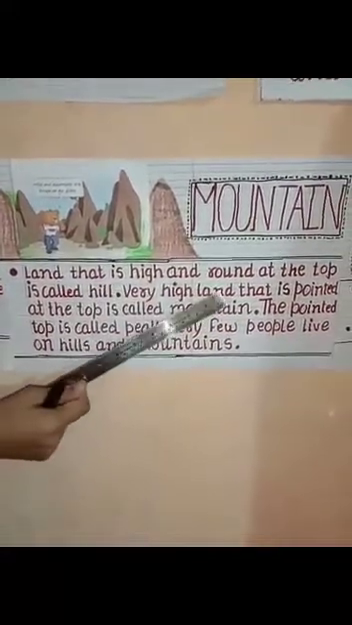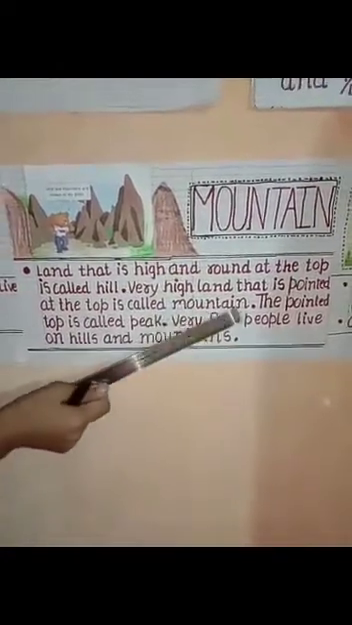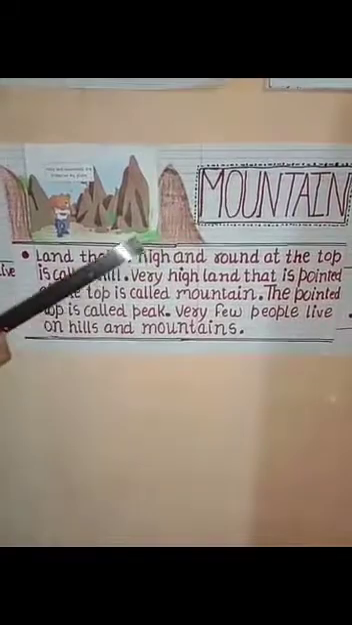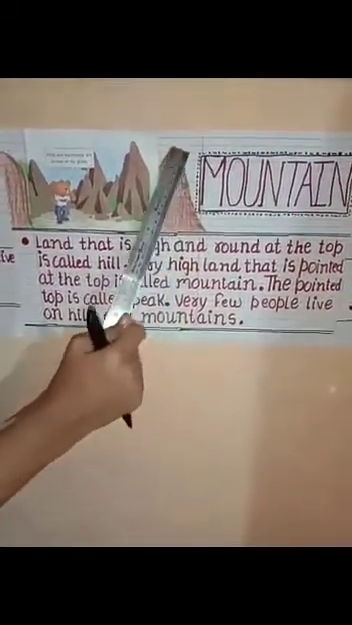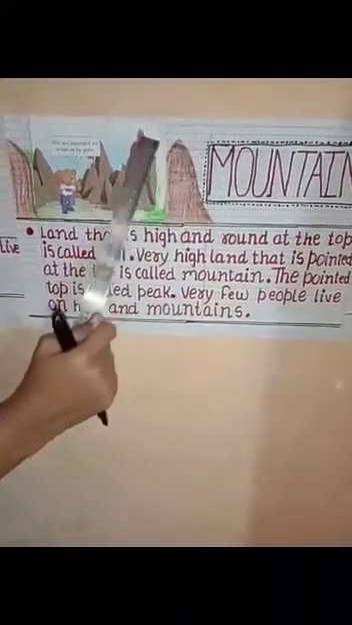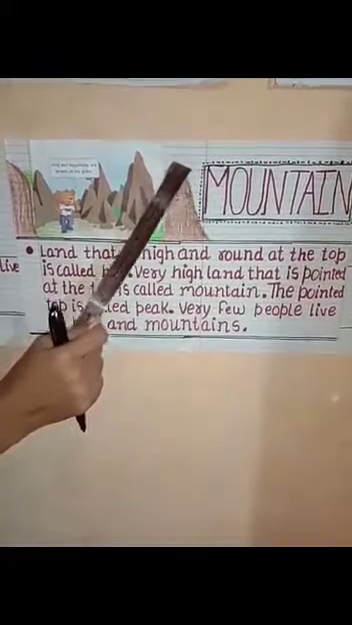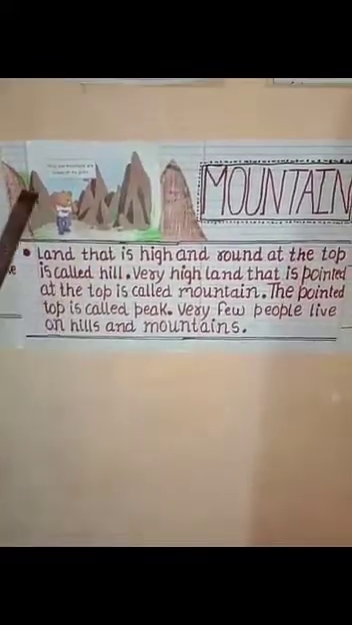Very high land that is pointed at the top is called mountain. See, it is a flat land, and see over here, very high land which is pointed at the top is called mountain. The top of the mountain is called peak.